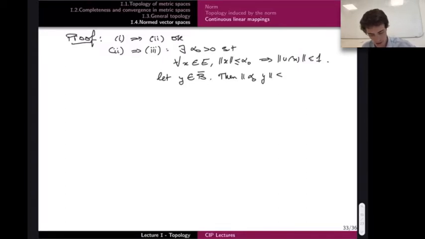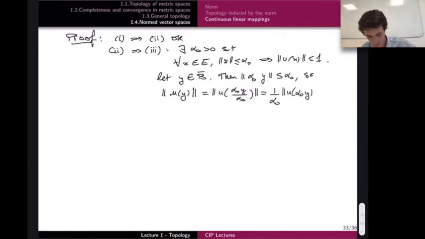So the norm of U of y is equal to the norm of U of alpha 0 y over alpha 0, which by homogeneity, since alpha 0 is a positive number, is 1 over alpha 0 times the norm of U of alpha 0 y.